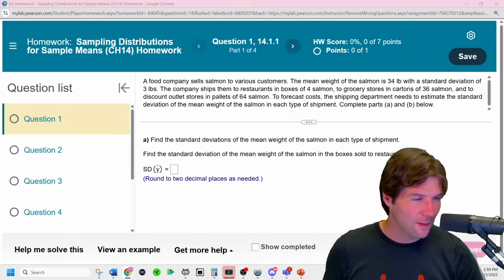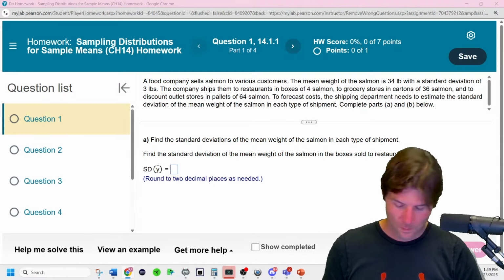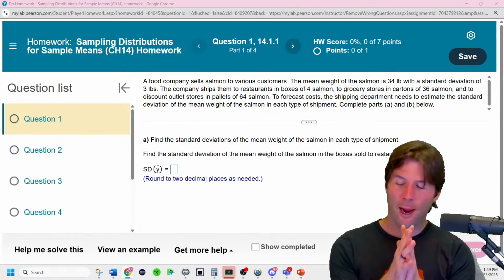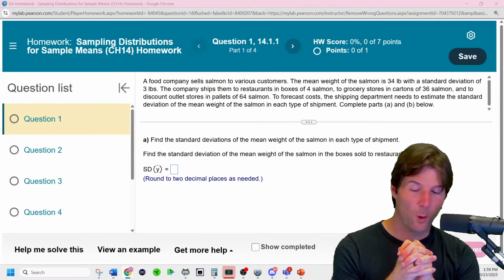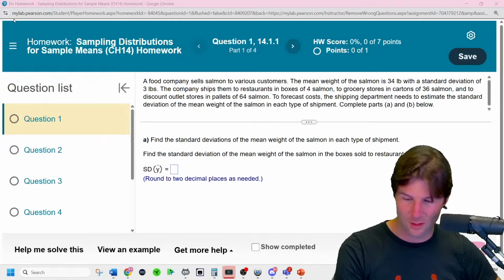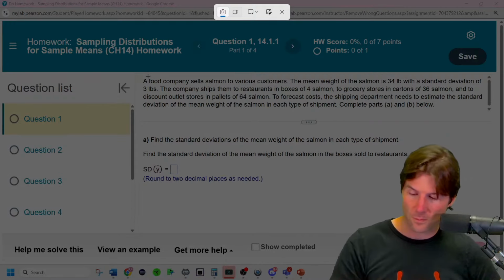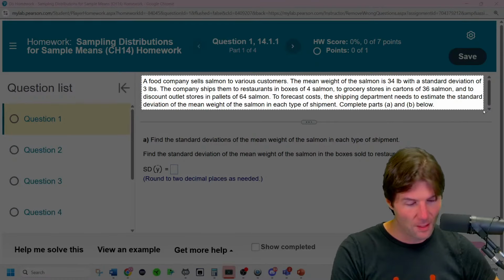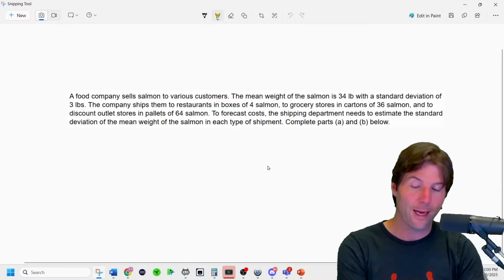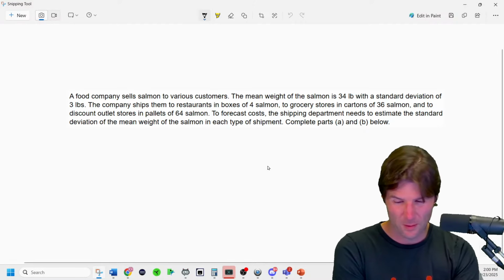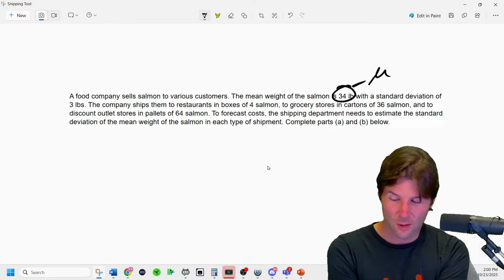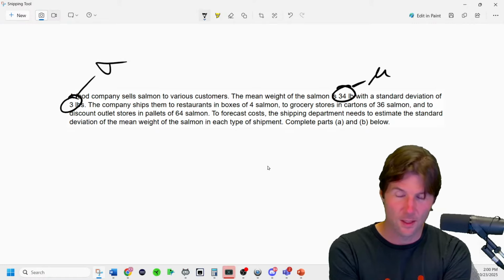Chapter 14, homework. Okay. This is a food company weighing salmon. When they weigh the salmon, the number one thing to know about this is notation. You got to know your notation. If you don't know notation, these problems are way harder. It says the boxes have an actual weight of 34 pounds. That makes this mu. The boxes have a standard deviation of 3. That makes that sigma. It's like a true statement.